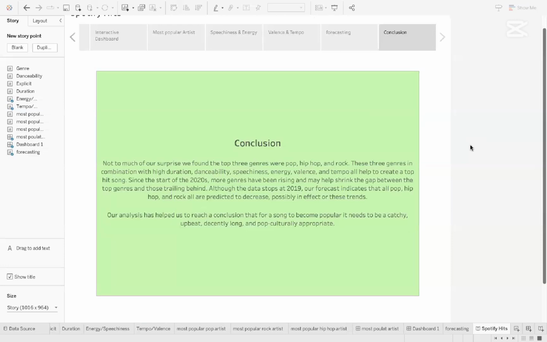Although the data stops at 2019, our forecast indicates that pop, hip hop, and rock are all predicted to have a slight decrease, possibly an effect of these trends. Our analysis has helped us reach a conclusion that for a song to become popular, it needs to be catchy, upbeat, decently long, and pop culturally appropriate.